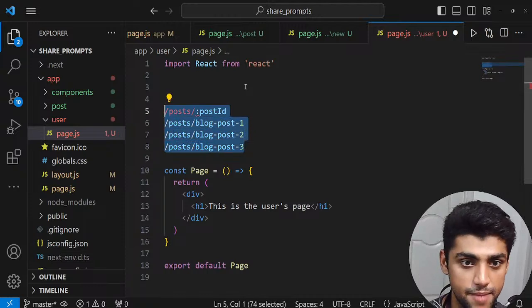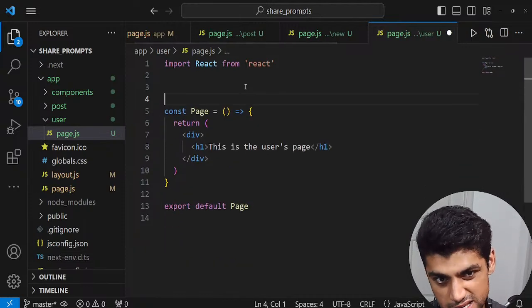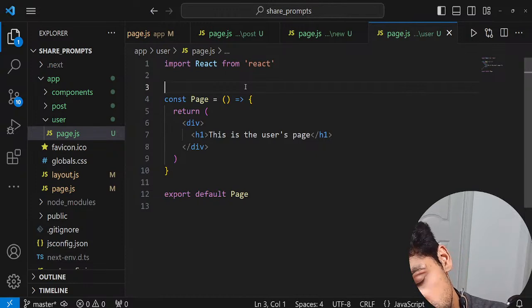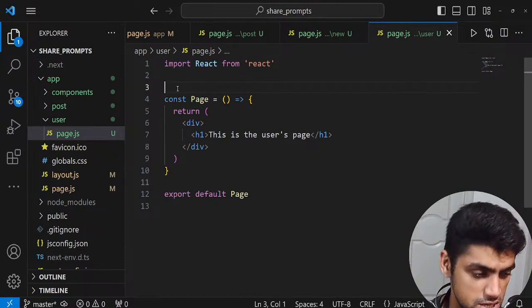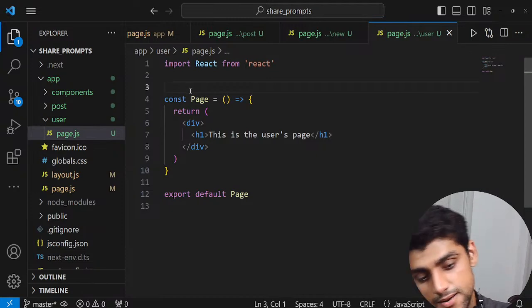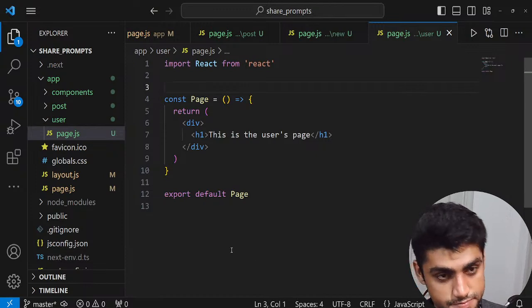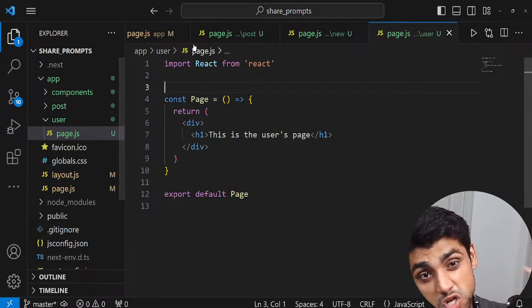So this is dynamic routing. In general React applications, it was a little nested within the React Router DOM components, or rather the tags that you use. But in Next.js it is also very simple.